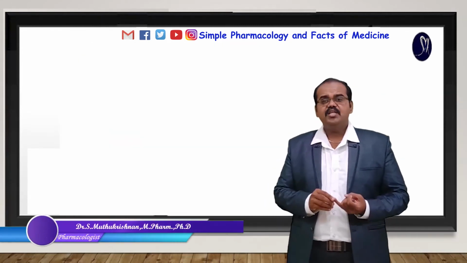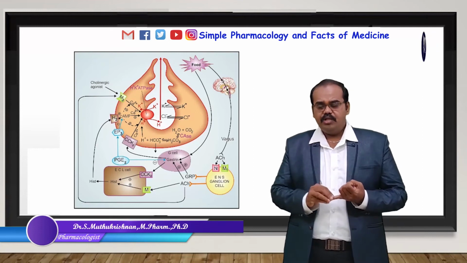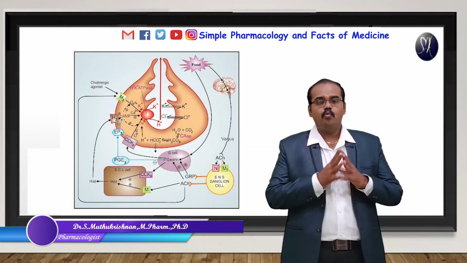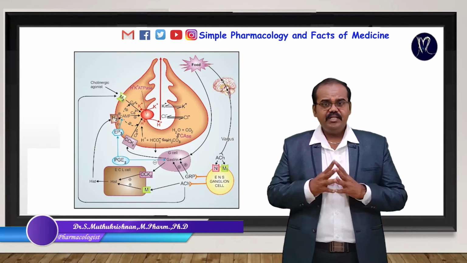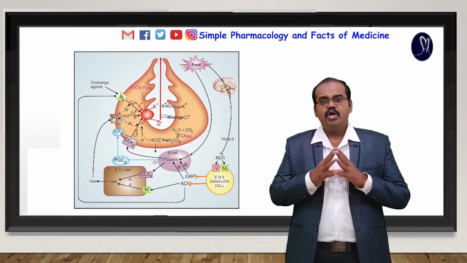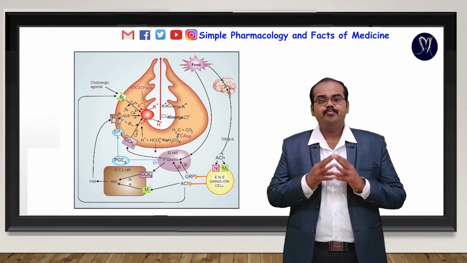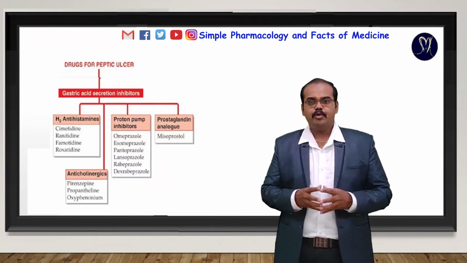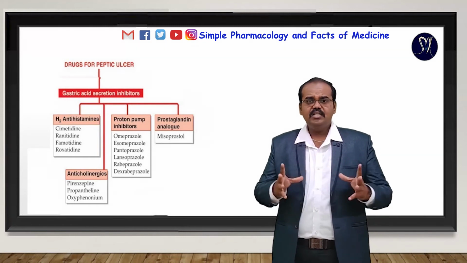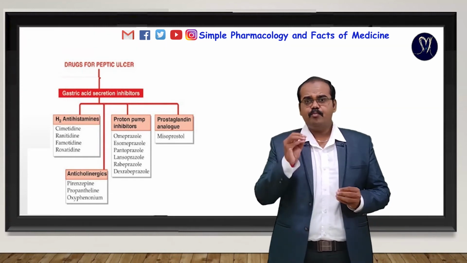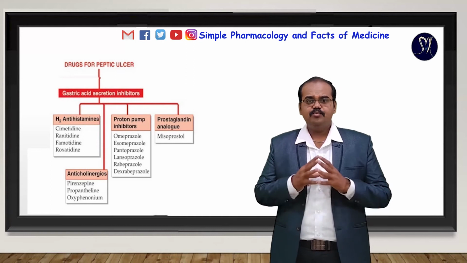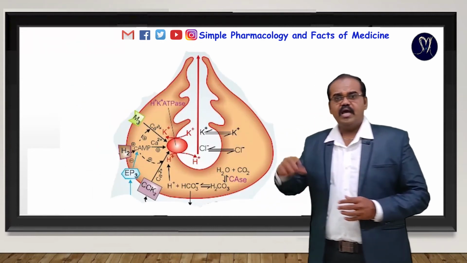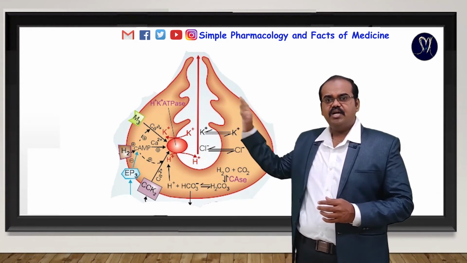Whether we use anticholinergics, gastrin antagonists, or histamine antagonists, the main thing is the proton pump. So the famous class of drugs is the proton pump inhibitors: omeprazole, rabeprazole, lansoprazole. These drugs inhibit the proton pump, that means the hydrogen potassium ATPase enzyme, which is responsible for exchanging hydrogen ions and potassium ions.